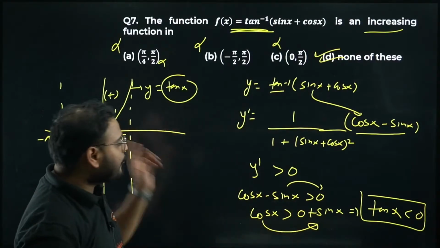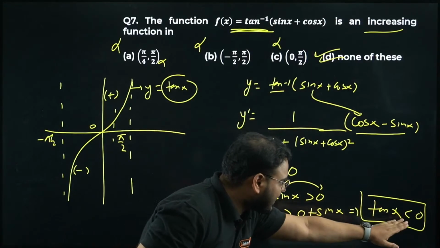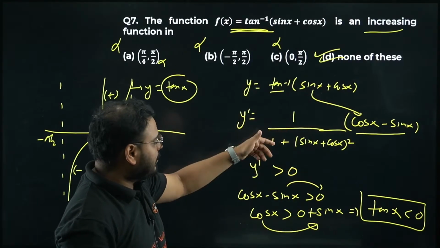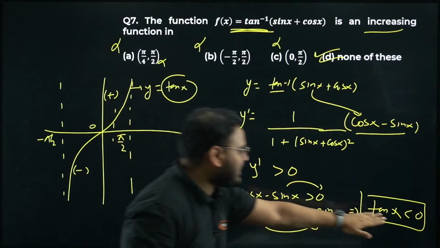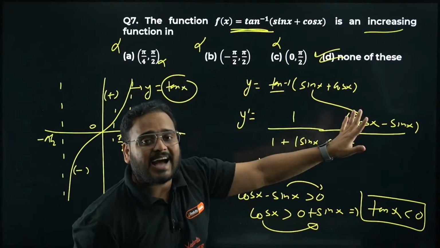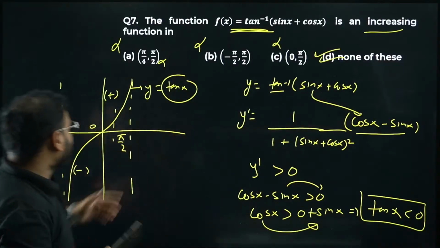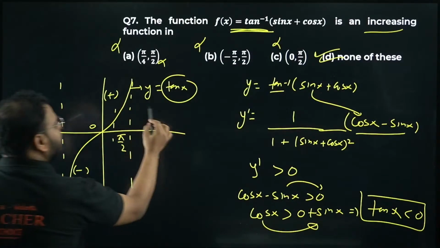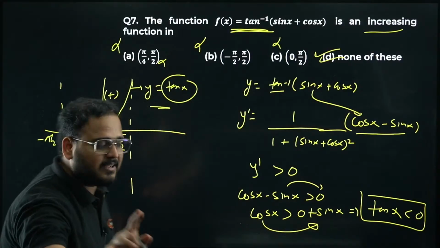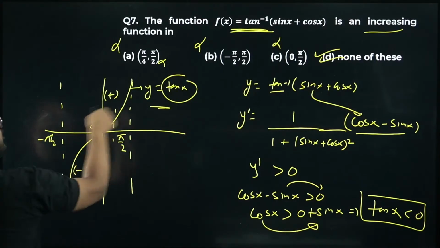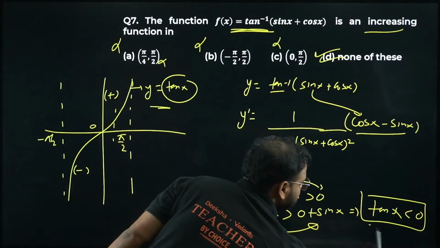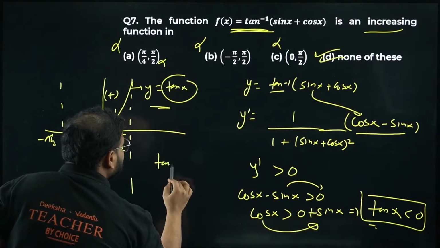We are actually looking for tan negative, because when tan is negative, this derivative is positive. It means that, I'm telling you once again, when tan is negative, derivative is positive, which means the function given over here is actually increasing in nature. So we don't have to look for the increasing function of tan. Tan is not the function. Tan is the result from the derivative. That part is clear, right? Usually what happens, you see the increasing nature and you take option B. Wrong. I'm looking for less than 0. That's my result. I want tan x less than 0.